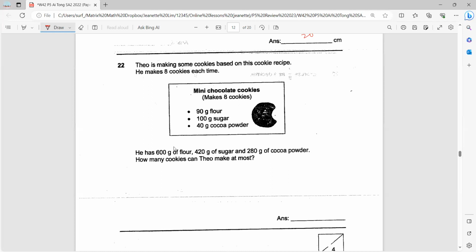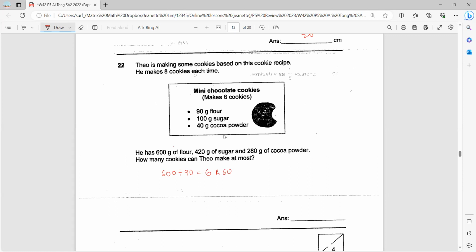So you take 600 divided by 90. Okay, so maximum you can go with 6 groups. Then there's a remainder of 60, because 6 times 90 is 540. So you're left with 60 grams. Okay, the 60 grams I can't use. So 6 groups of this I can make.